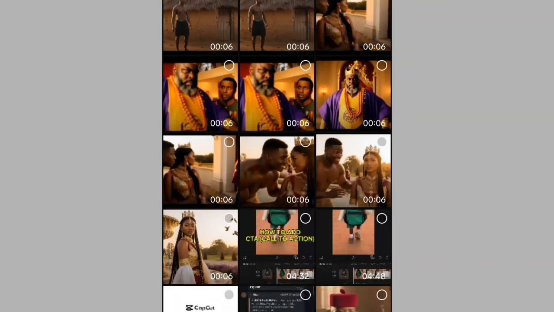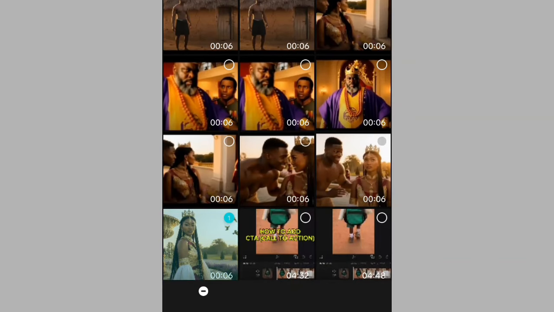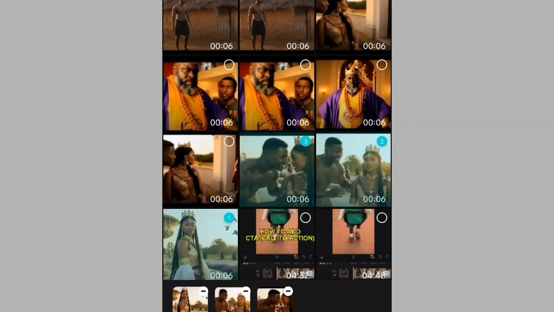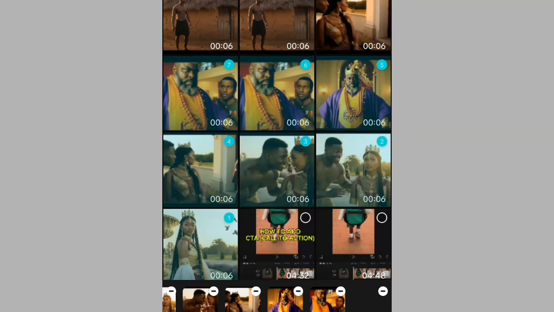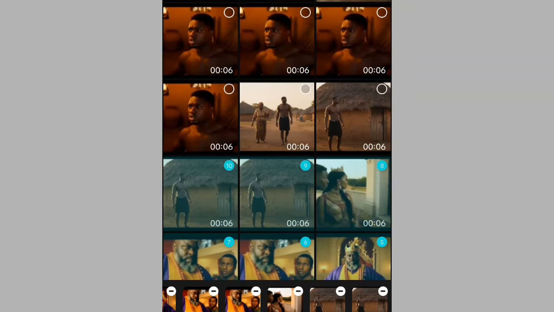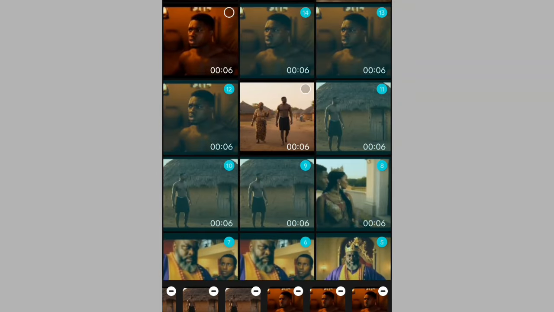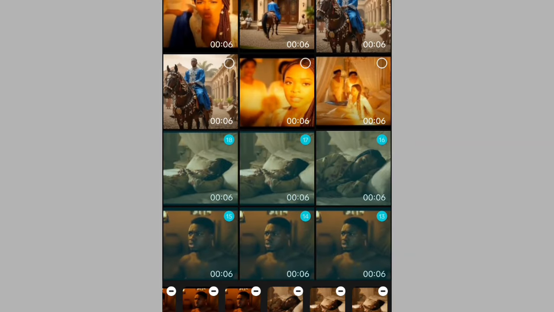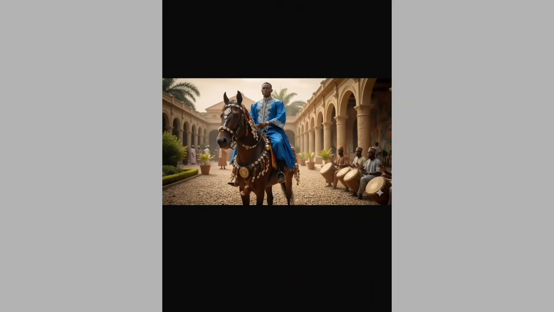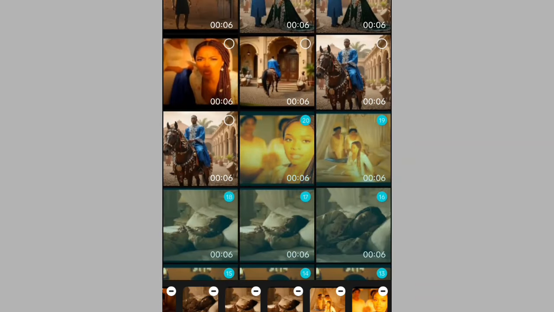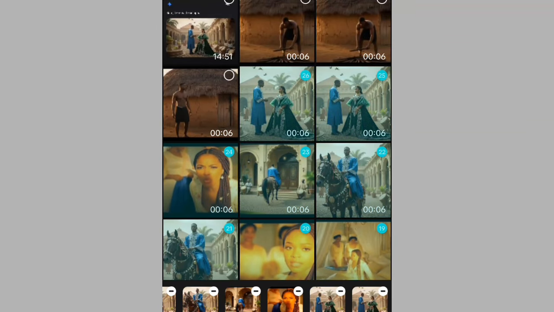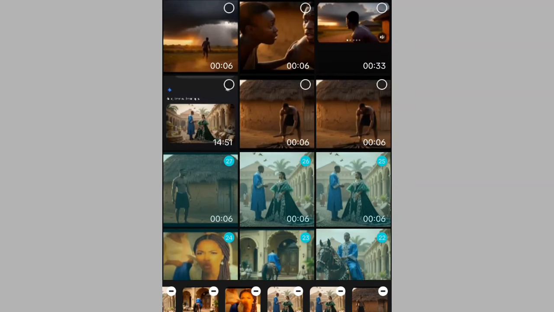You have to pick them starting from the beginning. This was the beginning. You touch on this right sign, and you pick every one of them to the end. Remember, each is 6 seconds, so it's not enough. You have to join all these. What I'm showing you now is how to make your clips longer than 6 seconds. Because many people ask, how is it possible to make it 1 minute, 5 minutes, 10 minutes? This is exactly how it is done.